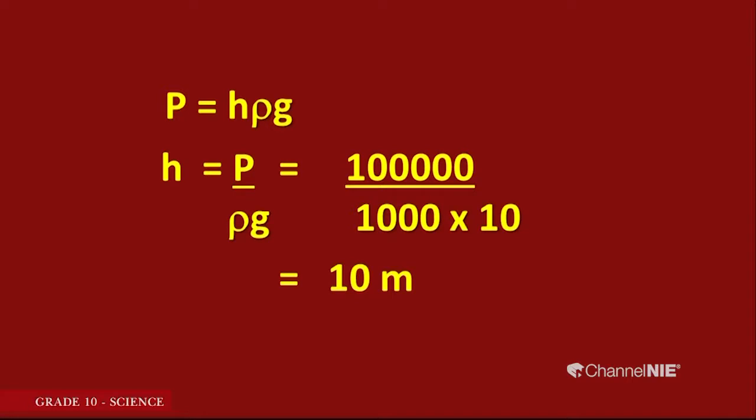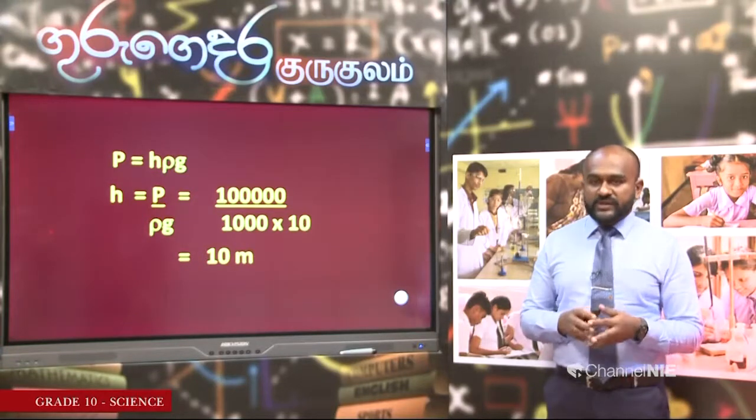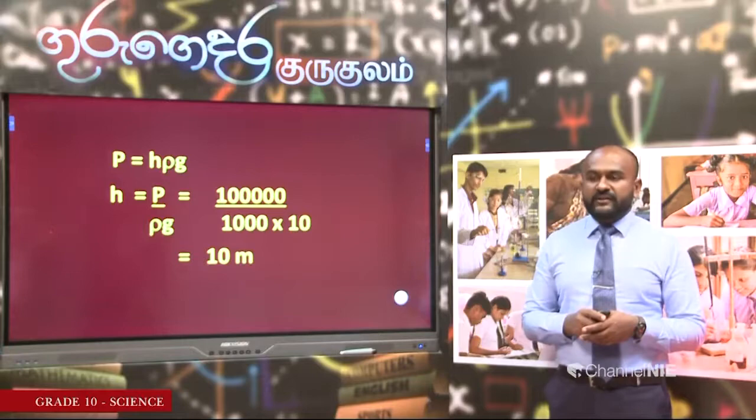But before thinking about it, just think that you are using a liquid 10 times denser than water. What will be the length of the liquid column needed? Do the calculation and find it. If you do the calculation, you will find that it will be 1 meter. So when you use a liquid 10 times denser than water, you need a liquid column of 1 meter, which is 10 times less than the length of the liquid column that we need when we go for water.